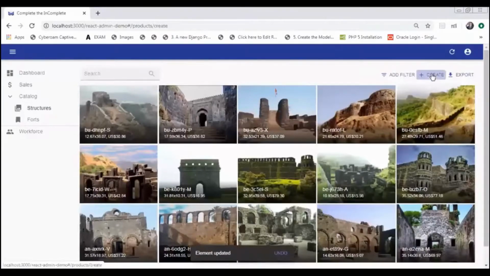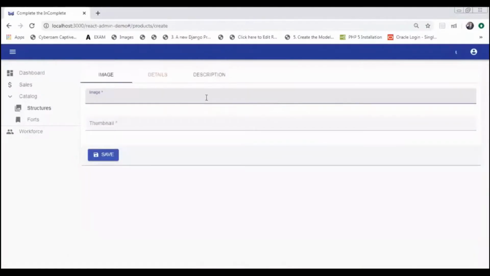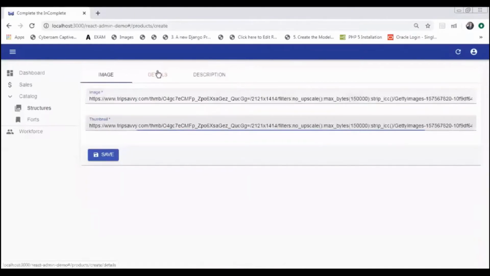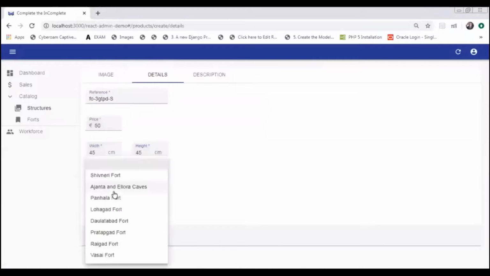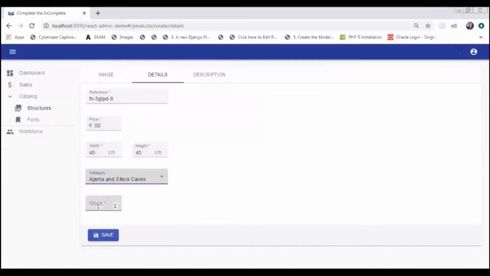Now let's create one of the structures. I would like to make a structure of the Ajanta and Ellora caves. I already have a link, so let's paste it over here. Now let's go to the details. First we will give it a reference. Ajanta and Ellora have a reference of FO. Then we will give it the price. Let's give the price of 50, width and height of 45 and 45. As it belongs to Ajanta and Ellora, let's give it the category Ajanta and Ellora. And for the stock, let's give it 99.